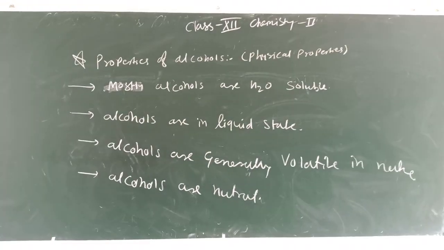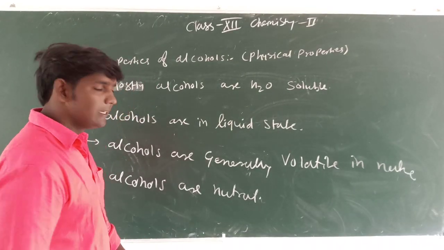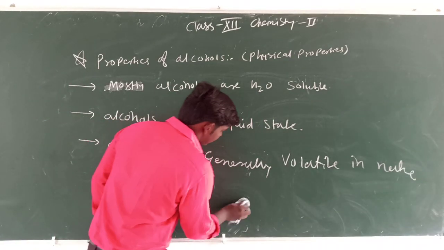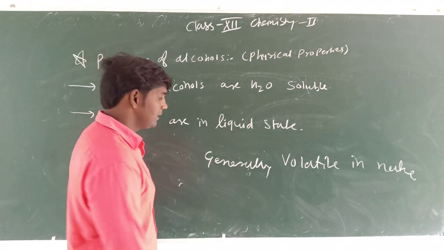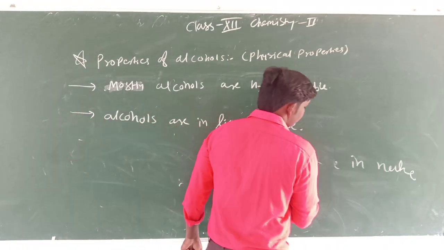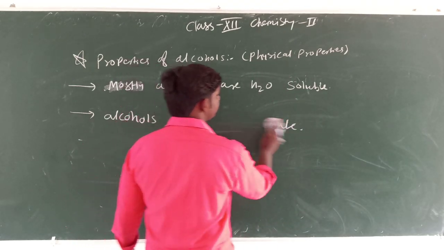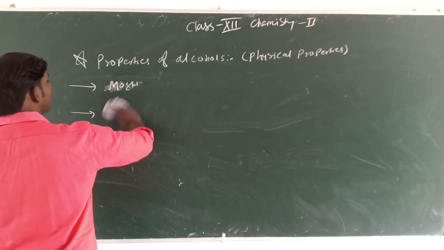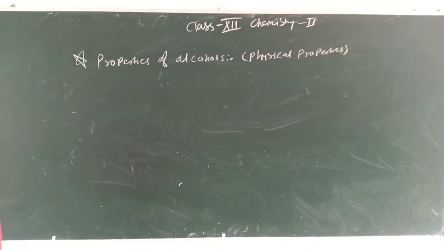Okay, all alcohols are neutral in nature. Like water, alcohols are neutral. They do not have any acidic property or basic property. Okay, so this is all about the physical properties of alcohol.